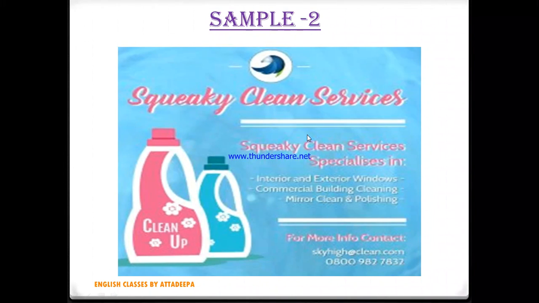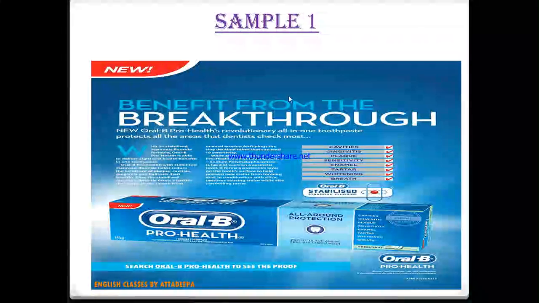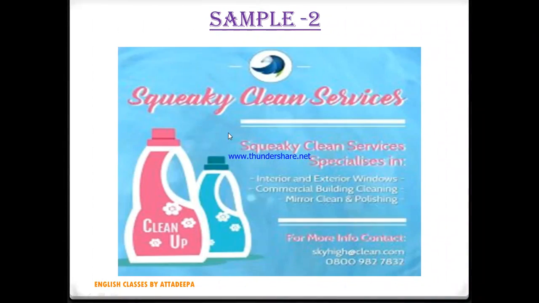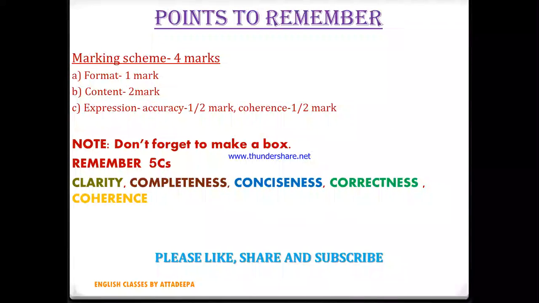Okay, so this is sample 2. You can pause here, see this and understand, and then you can create your own advertisements based on these two topics. Or you can take any other topic, any random product, and create your own advertisement, which will help you in polishing your skills of creating advertisements, right?